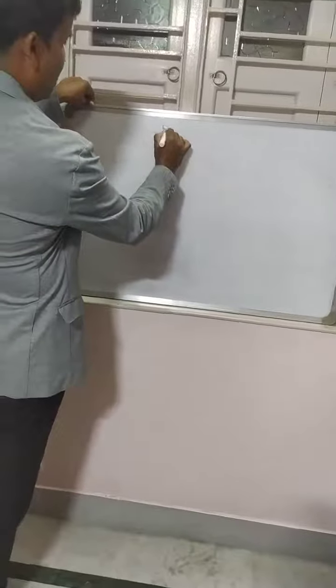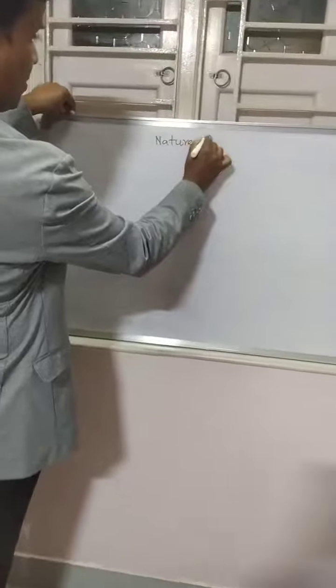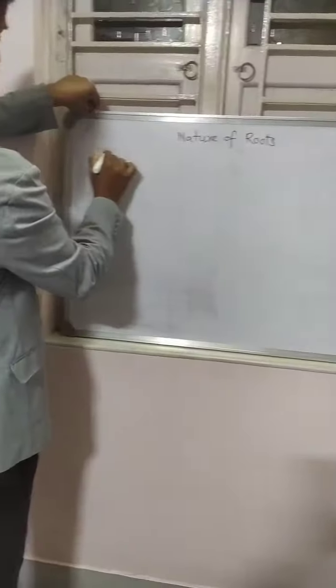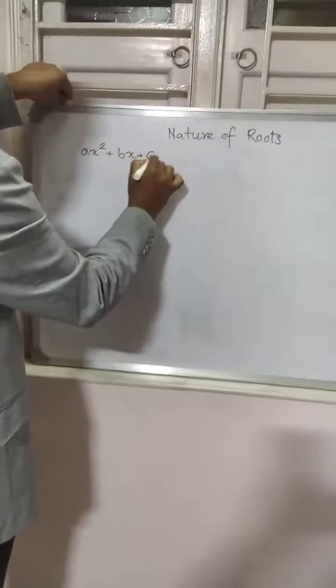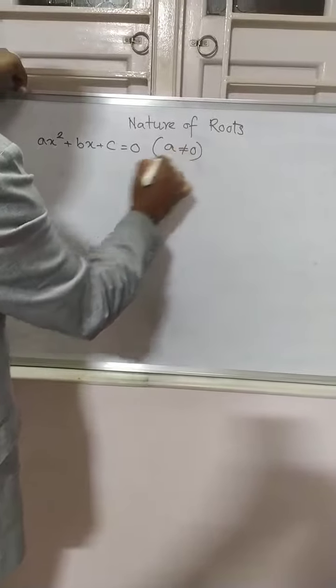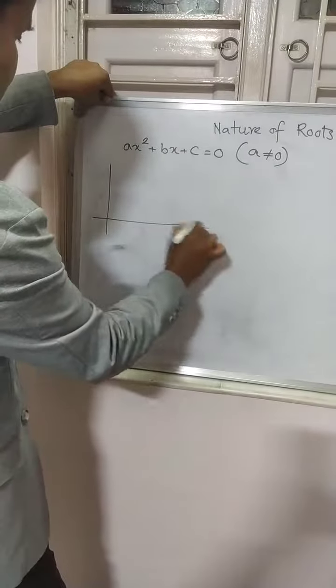Today we learn the nature of roots. Suppose there is the equation ax square plus bx plus c equal to 0, where a is not equal to 0. Okay. Now I am showing you graphically.